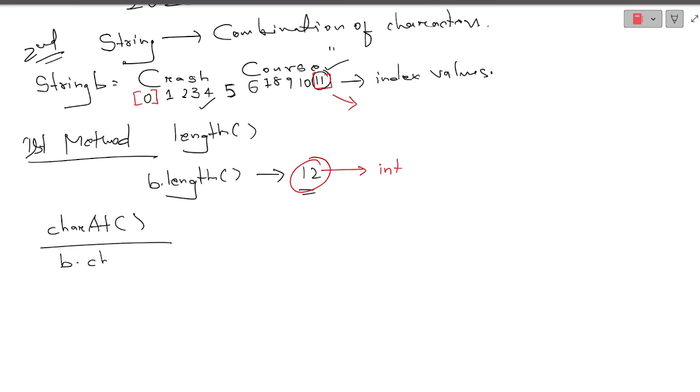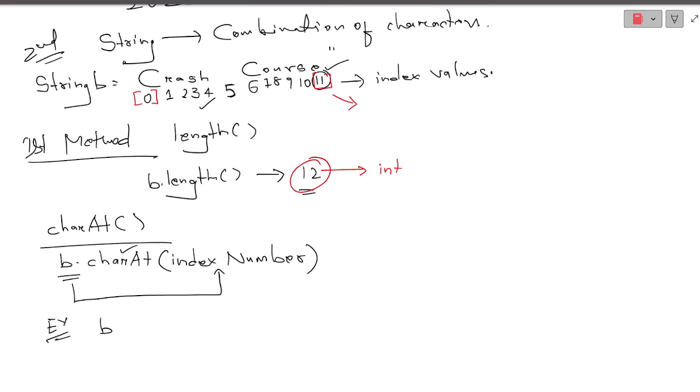I will be writing b dot charAt, and inside this I will be writing the argument, which is nothing but my index number. So what will happen? Whatever index number I apply over here, it will consider this particular string, and it will access the character at this particular index place. Are you able to find the logic behind this? B is my string, index number is my index value, and charAt gives my character.